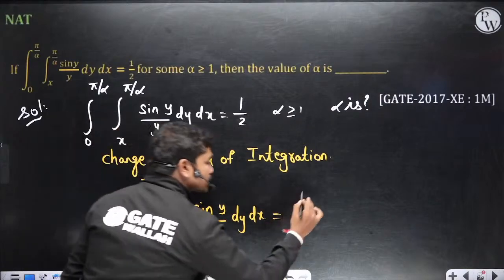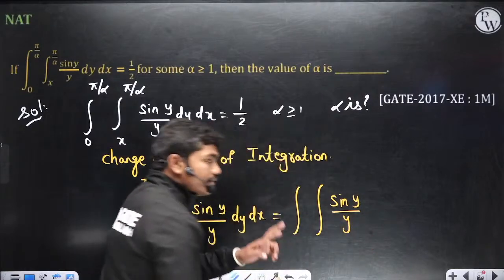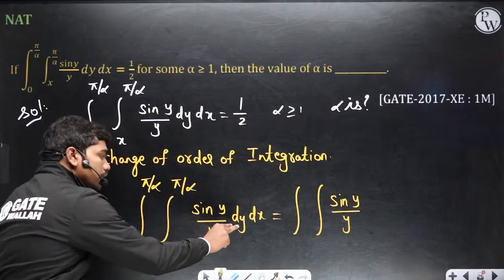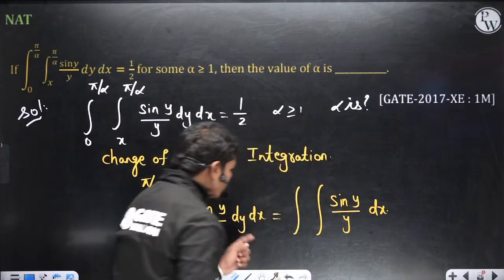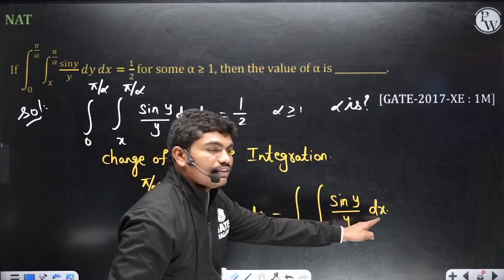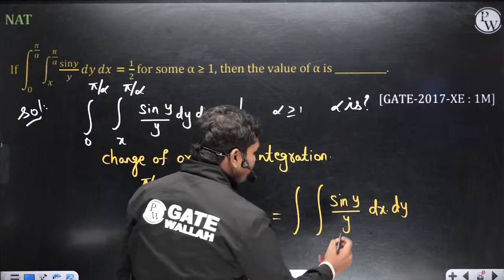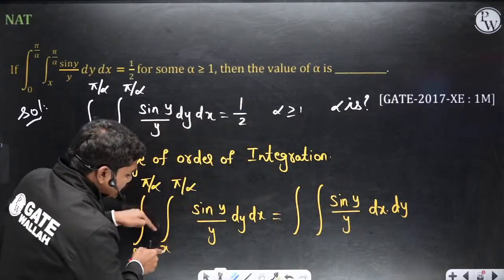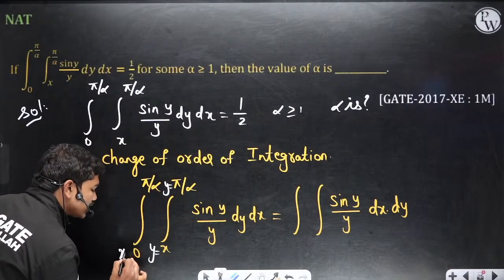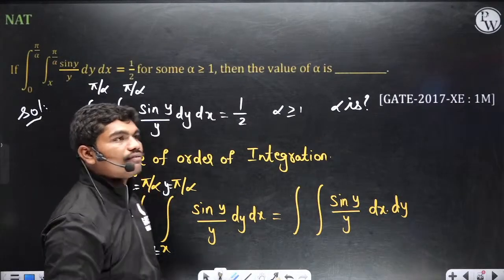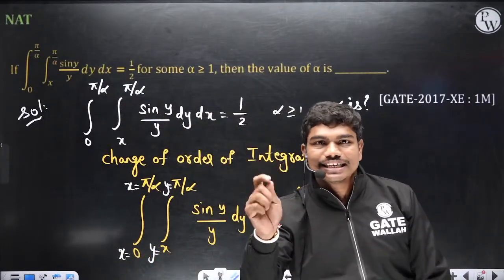This should be written as integral sin y by y. Now when you are changing the order of integration, the first variable of integration here is y, so the first variable of integration should be x, dy. Now you should actually change the limits also. Tell me one thing, if this is a function of x, then these are nothing but y limits, yes or no? Correct? And obviously these are x limits, x equal to 0 and x equal to pi by alpha, yes or no? Because here at this location, if you have some function of x, it is nothing but a limit of y, correct?